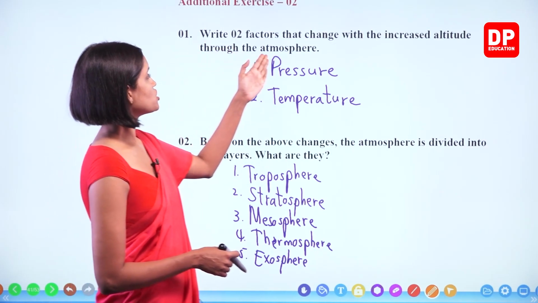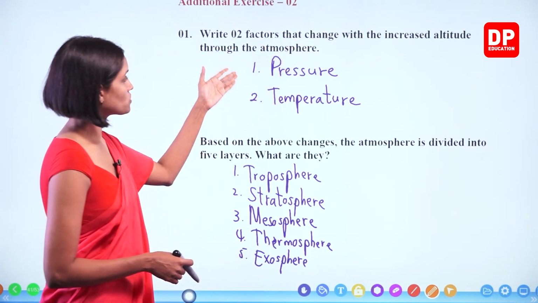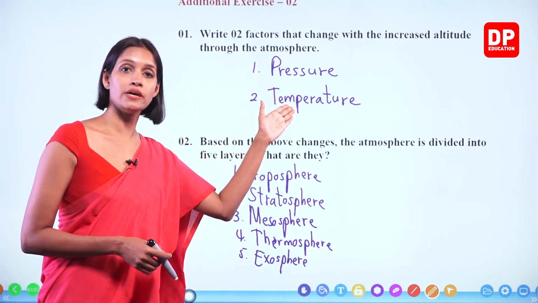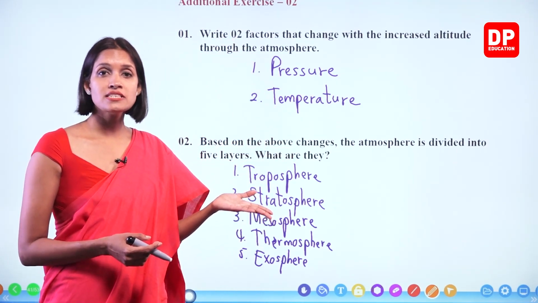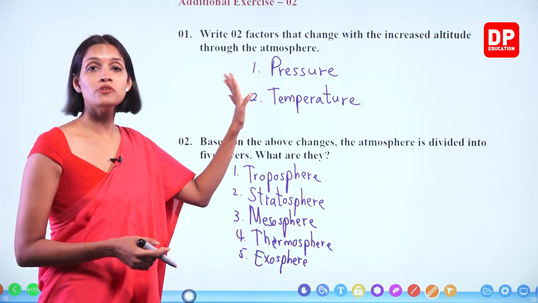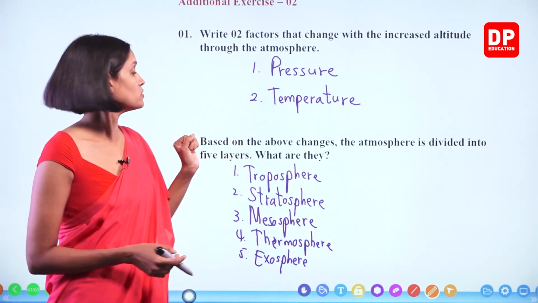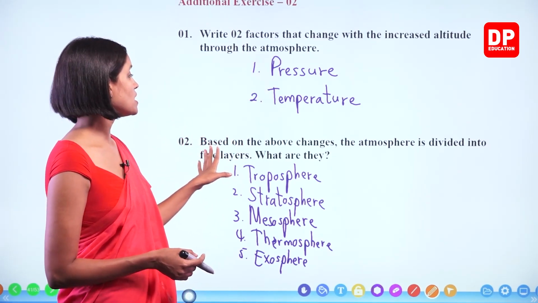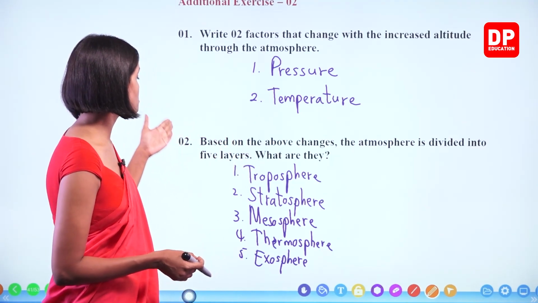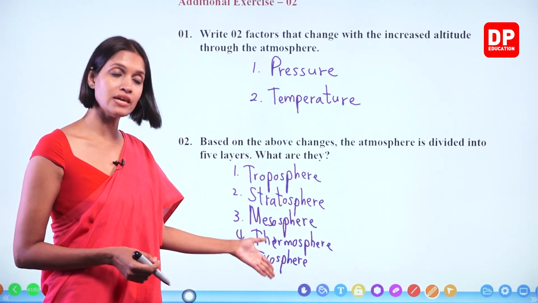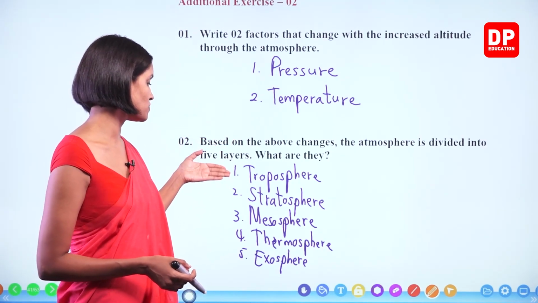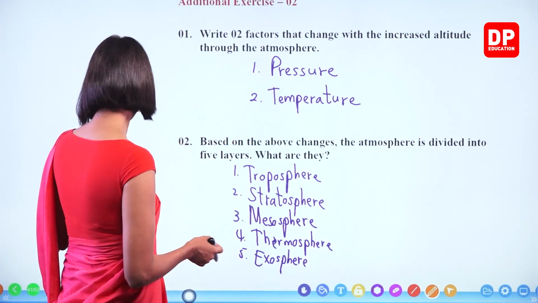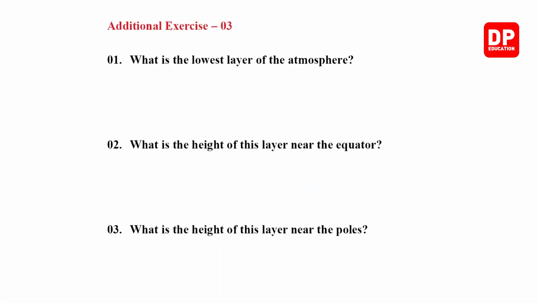Two factors that change with the increased altitude through the atmosphere: pressure and temperature. Both pressure and temperature decrease throughout the troposphere with altitude. Okay? Based on the above changes, the atmosphere is divided into 5 layers. What are those layers? Troposphere, stratosphere, mesosphere, thermosphere, and exosphere. Right? We'll move on to the next.